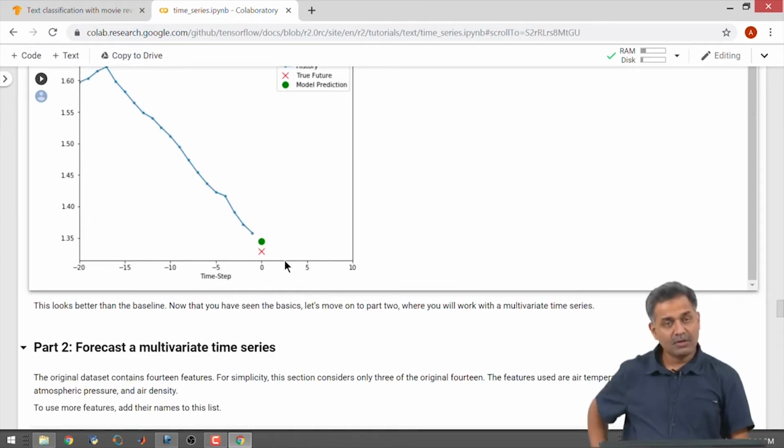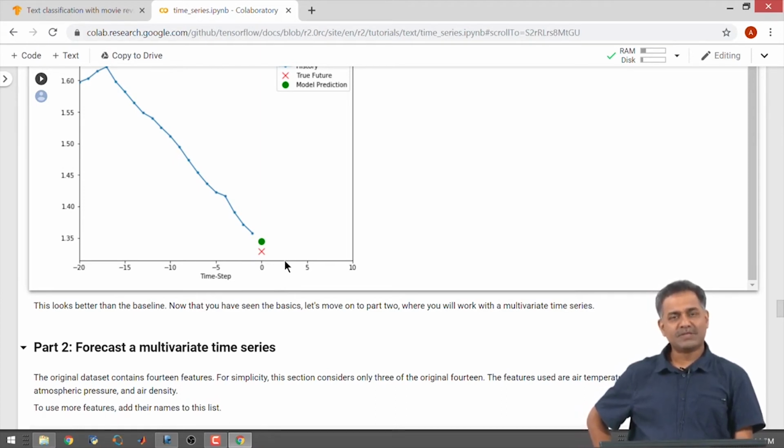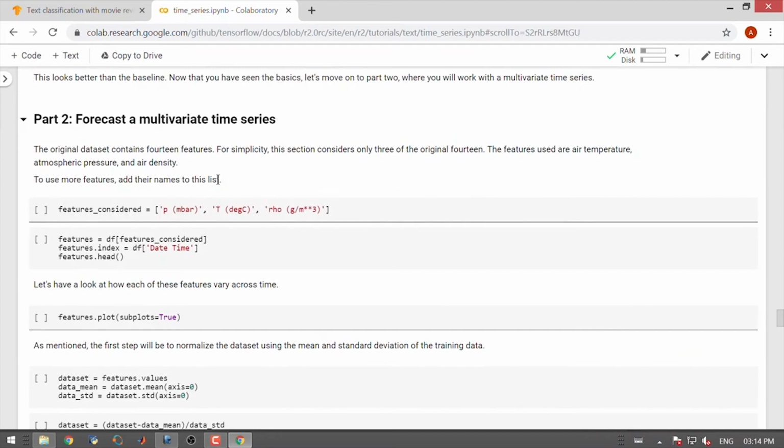Now that we have seen the basics of how to train an RNN model for time series forecasting, we will move on to the next part, where we will do time series forecasting for multivariate time series. So, for the sake of this exercise, we will just select 3 of the 14 features.